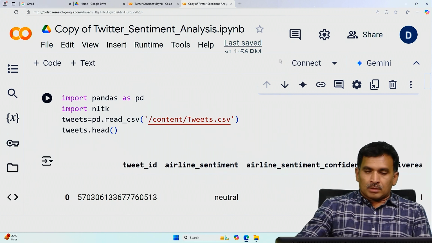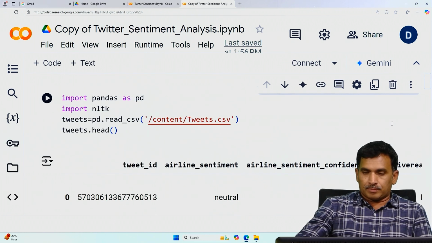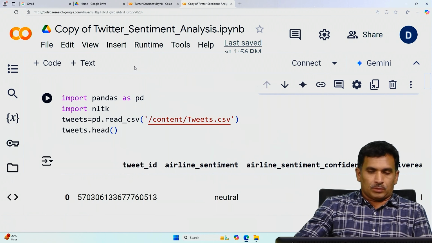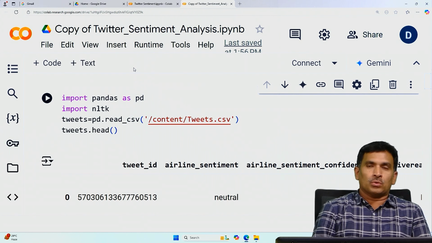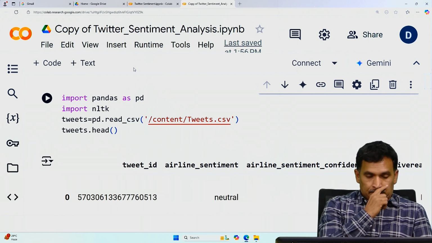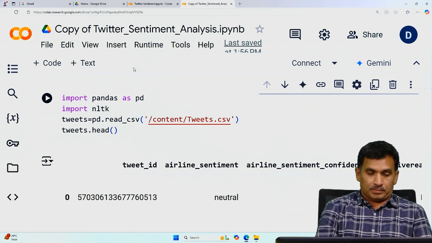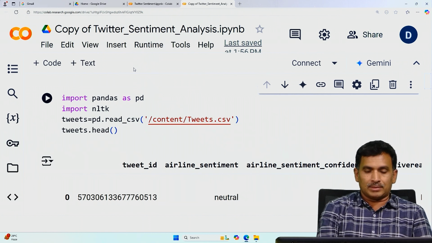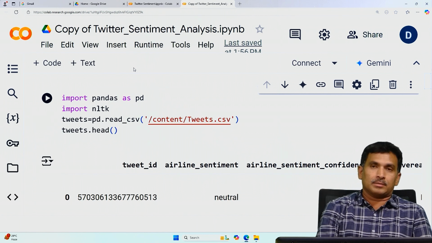This is a notebook which I have prepared, and I kept it in my Google Drive. To run this code, you need not have any Anaconda setup. You can directly download this. I will also keep it available along with the video, so that beginners, or those who want to experiment or start learning sentiment analysis or text analytics, can practice this code.